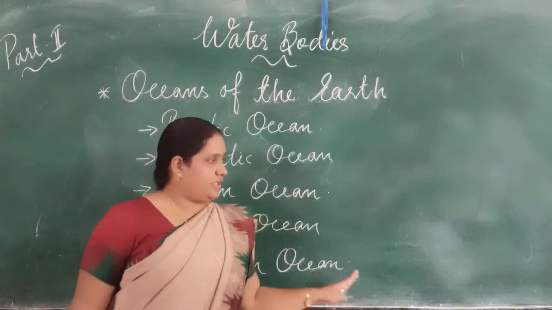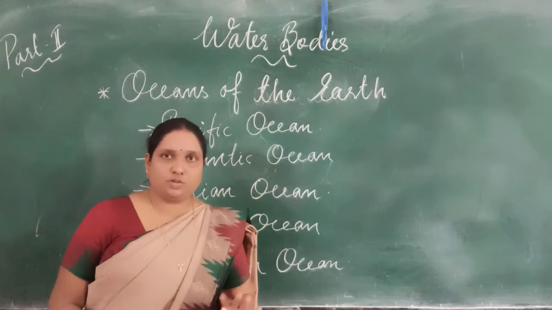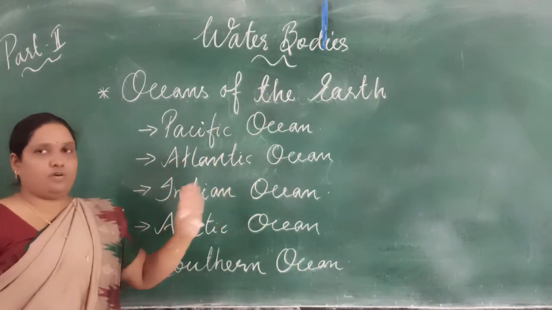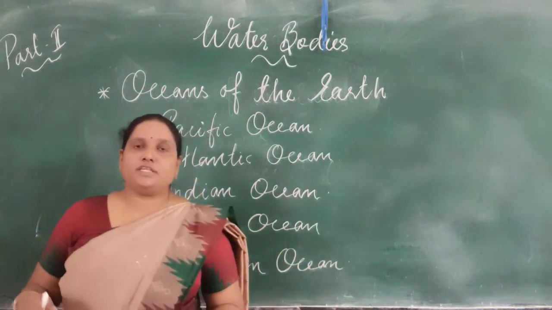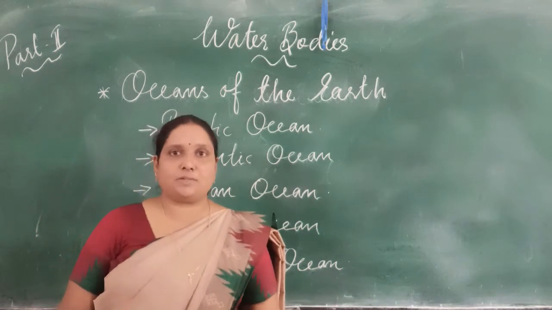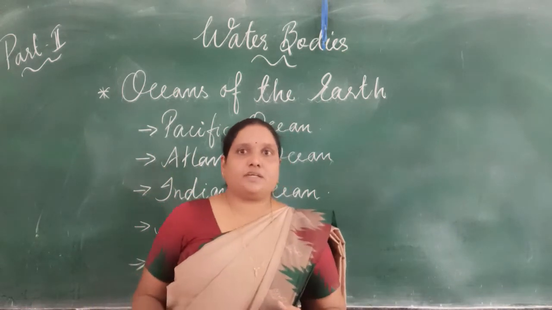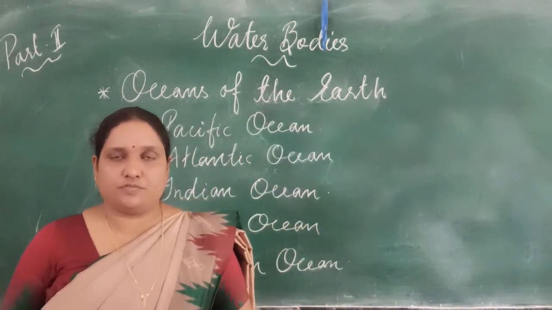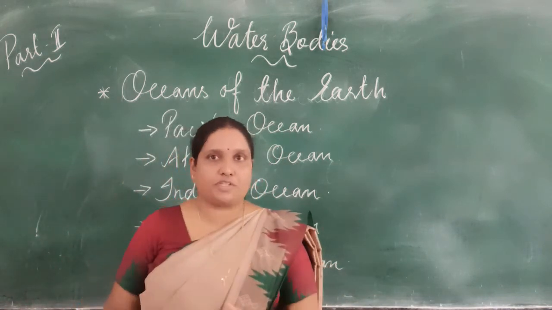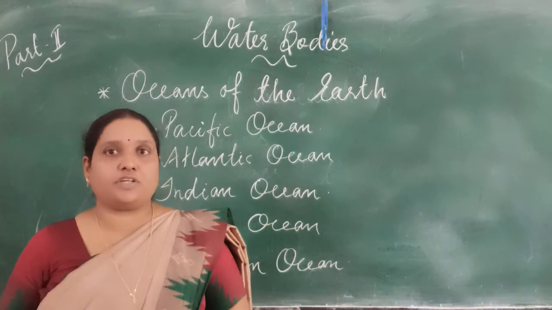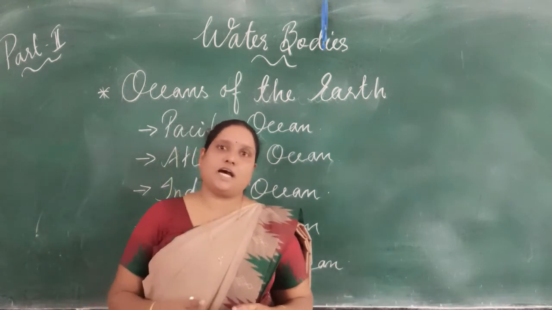This Southern Ocean is a combination of the other three, that is the Pacific Ocean, Atlantic Ocean and Indian Ocean. When we study these oceans, they are not like our continents, which are separated by water bodies. These oceans are not completely separated, but when we talk about each ocean we usually go by its location, where it is located. According to that, a water body is considered as coming under a particular ocean. All the water bodies on the earth are interconnected.